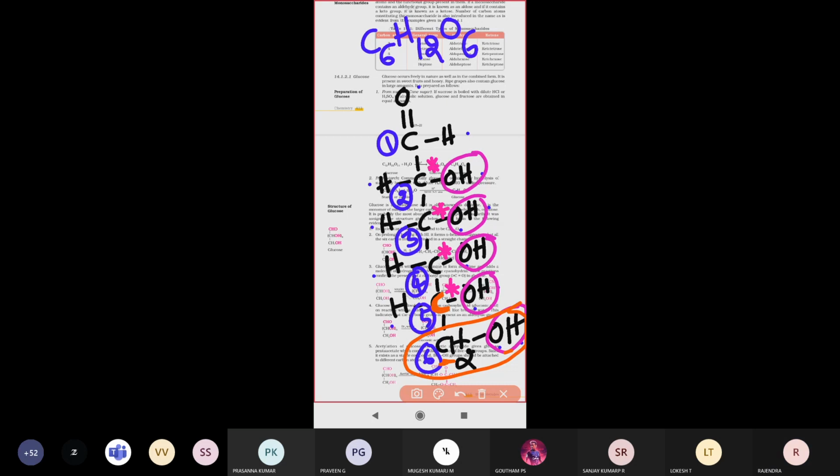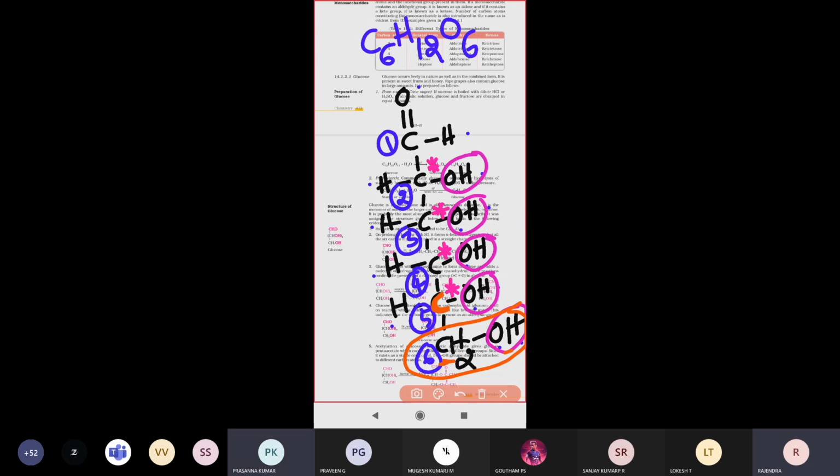Next one, see there. What functional group is present in the structure? In the glucose molecule, which functional group is present? Can anybody identify that functional group?